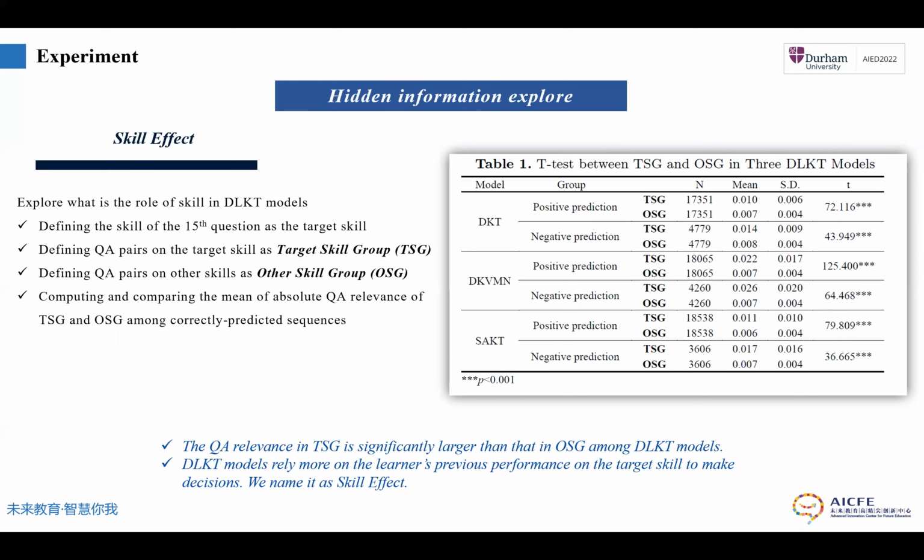Here is the result. No matter in which DLKT model, no matter in positive or negative prediction, the QA relevance in task scale group is significantly larger than that in other scale group. So we conclude DLKT models rely more on the learner's previous performance on the target scale to make decisions, which we name as scale effect.